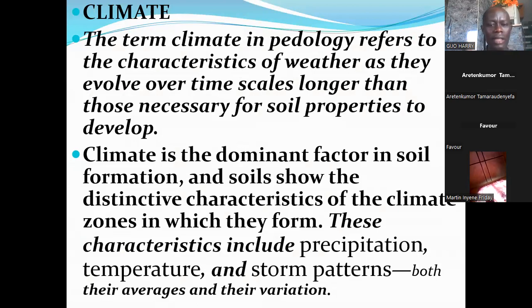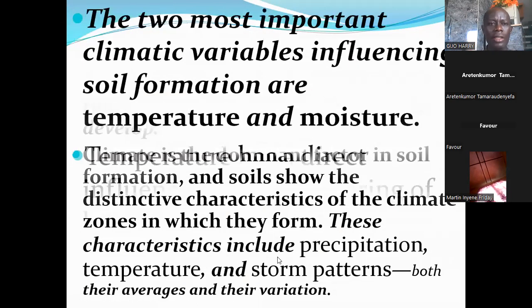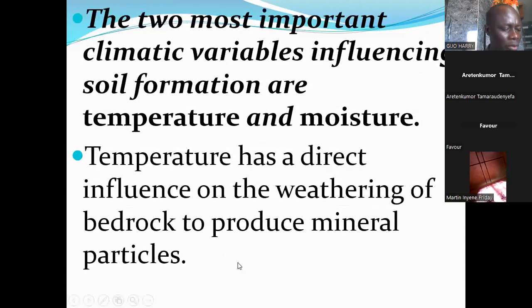The temperature and precipitation, as well as storm patterns, determine the type of soil that will be formed. On a global scale, the climate affects the type of soil that will develop in a particular area.